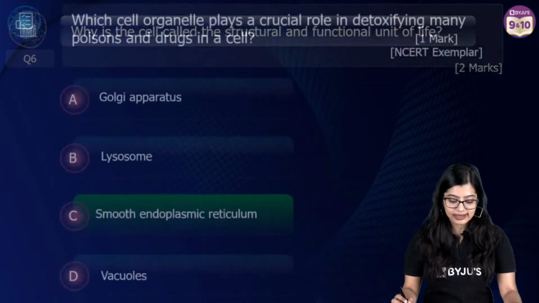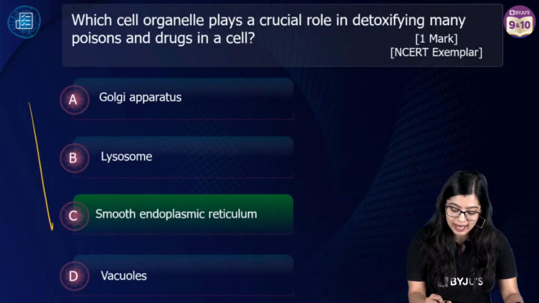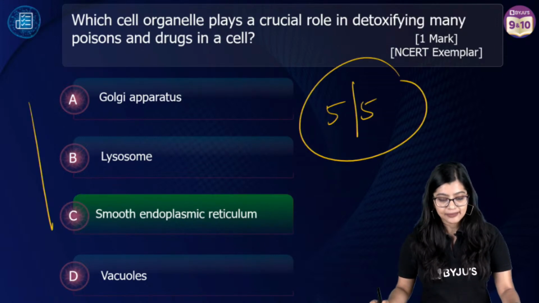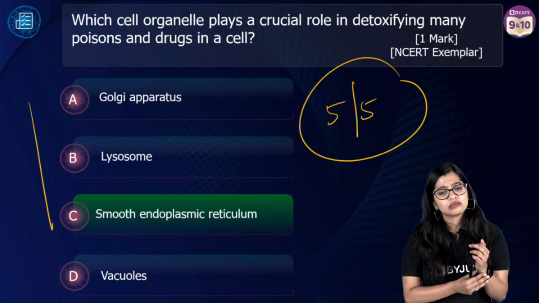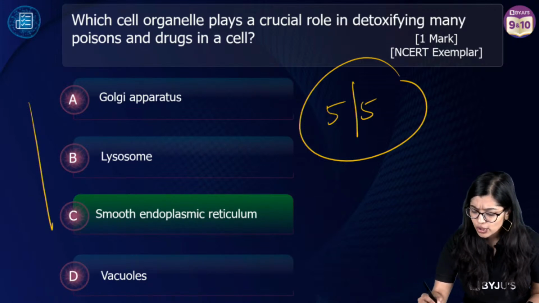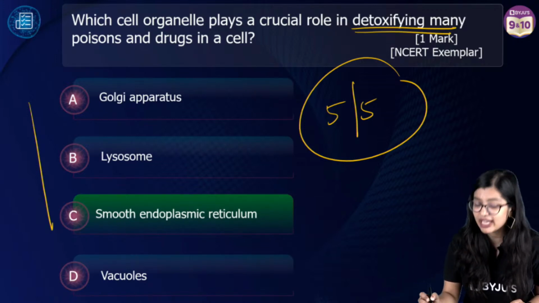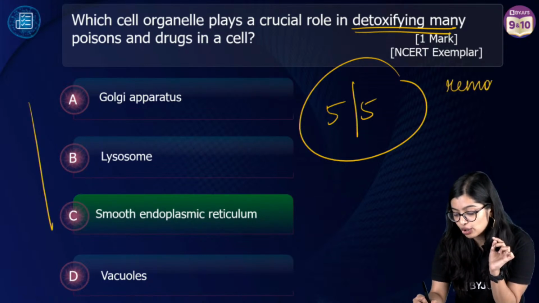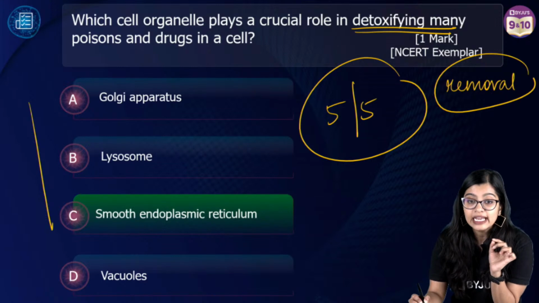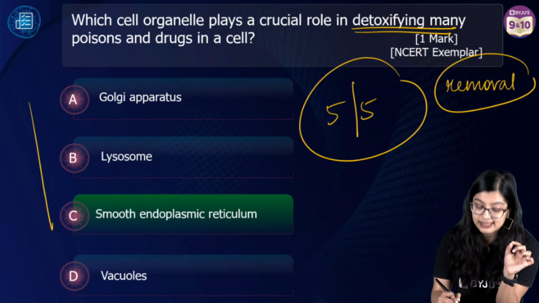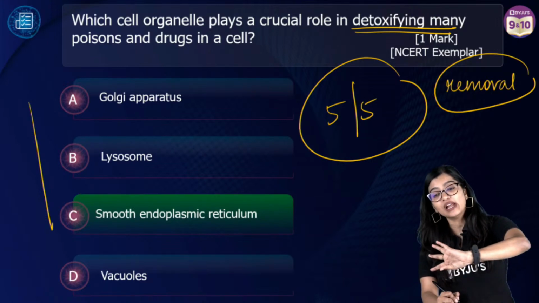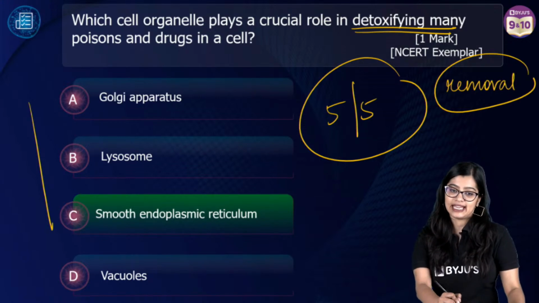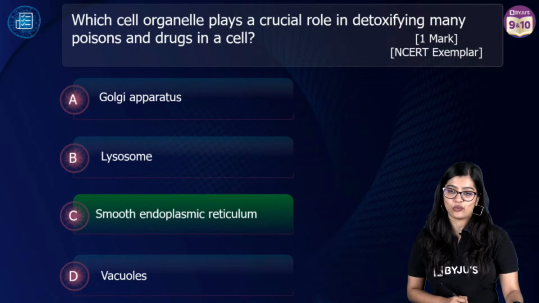Moving on. So with this, everybody, 5 questions for MCQs. 5 out of 5 all of you have scored, right? Ma'am, how B no? No. Crucial role in detoxification. See, there's a difference between detoxification and removal of substances, right? Detoxification in this case is going to be SER. Removal of unwanted substances is going to be lysosome. Okay? Yes, very good. Star mark for all of you.